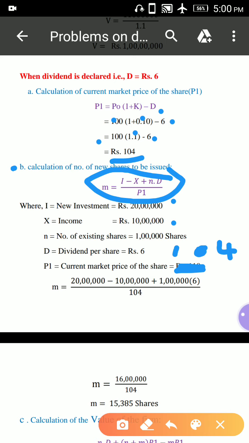Now substituting the values, M is equal to I 20 lakhs minus X 10 lakhs plus 1 lakh into 6, that is N into D, N 1 lakh into D 6, divided by 104.